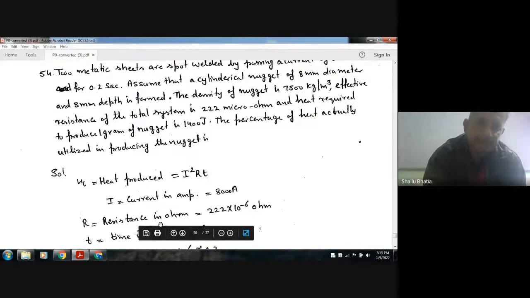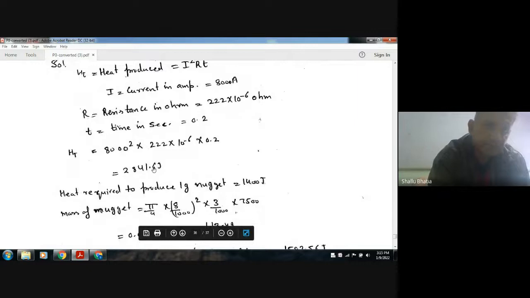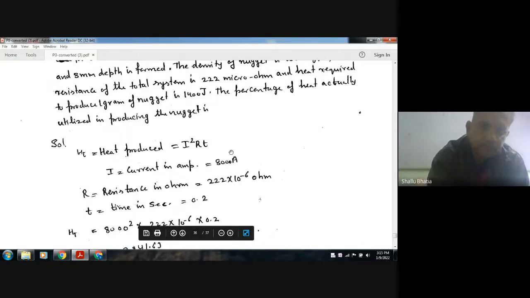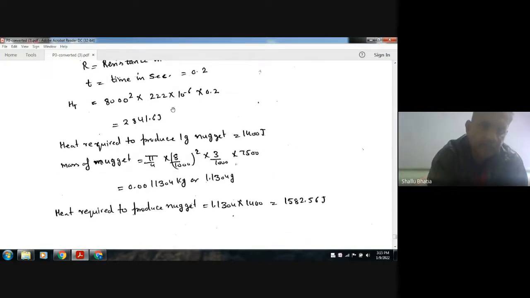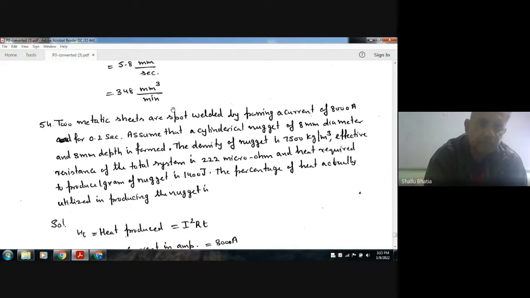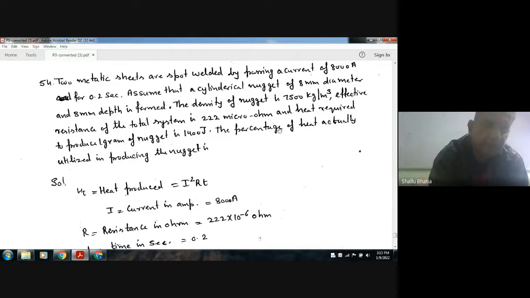Now this is the heat supplied, heat supplied by the power source or by the current. Now heat required to produce 1 gram of nugget is 1400. And mass of nugget is volume of nugget into density. Density is your 7500 and diameter is 8 mm, and depth is 3 mm.